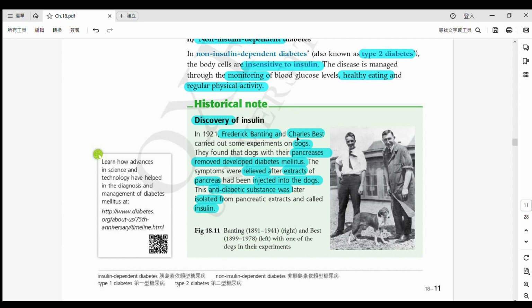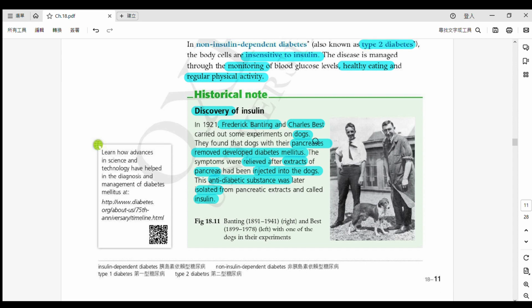Okay, so this one is a very typical example when we ask this question. This is 一個好典型嘅背景啦。So we'll ask you about the insulin. Okay, so there are two scientists discovering insulin. 佢哋發現咗 insulin 嘅。Okay, so this happens after they experiment on dogs. So what did they do? 佢哋做咗啲乜嘢呢？They removed their pancreas. 即係拎走咗佢哋嘅胰臟啦。